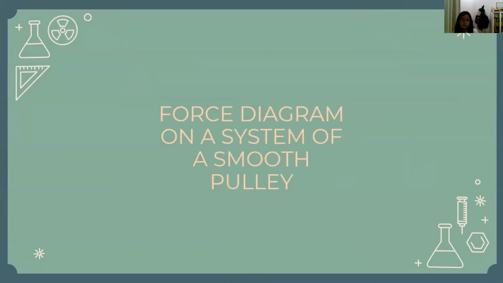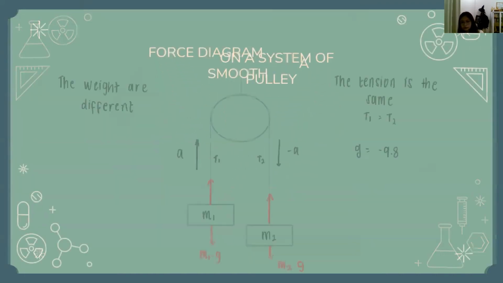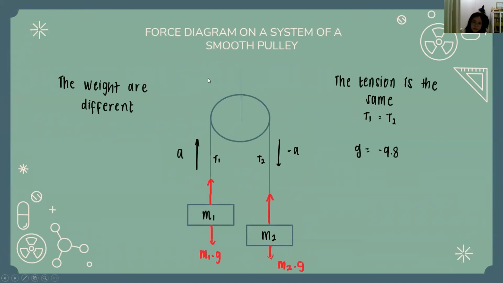Now, moving on to the force diagram on a system of a smooth pulley. Pulleys are used in different combinations with other elements, but almost always with strings and blocks. So you can see here, this is a force diagram on a system of a smooth pulley. The weights are different, right? So this is M1, M2, as you can see here, the weights are different, and the tension is the same. T1 equals T2, we can say that the tension of the cable is T. It is the same because it uses the same cable.